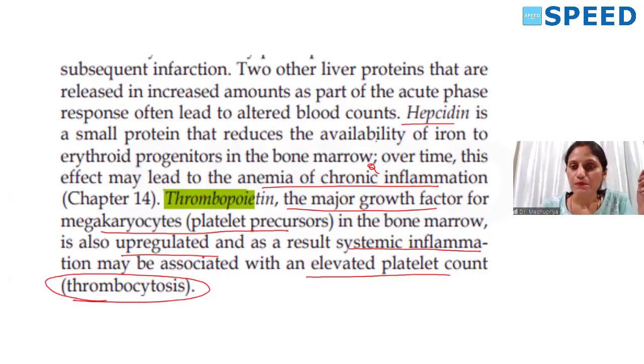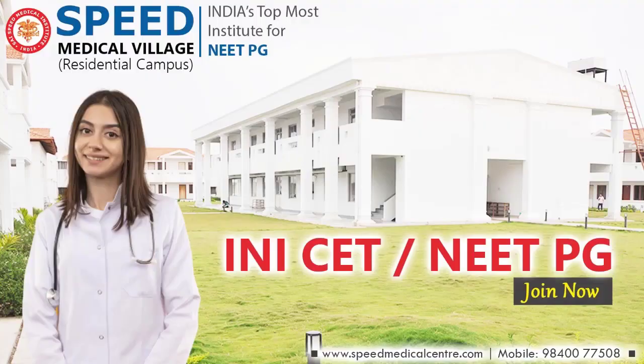Among acute phase reactants, hepcidin causes anemia of chronic inflammation. Thrombopoietin is the cause for thrombocytosis in systemic inflammation, acute systemic inflammation. Fine. Thank you.